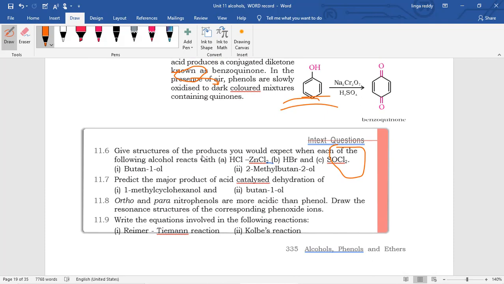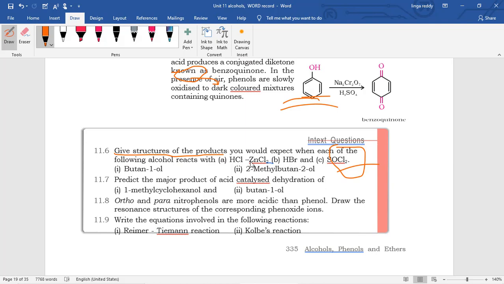You can see the questions here. Give structures of the products you would expect when each of the following alcohols reacts with zinc chloride and HCl, HBr and SOCl2. HCl plus zinc chloride is the Lucas reagent. Obviously tertiary reacts faster, then secondary, then primary. With HBr, protonation happens and then finally a water molecule is removed. With SOCl2, chlorine is replacing. These are the functions of those reagents.